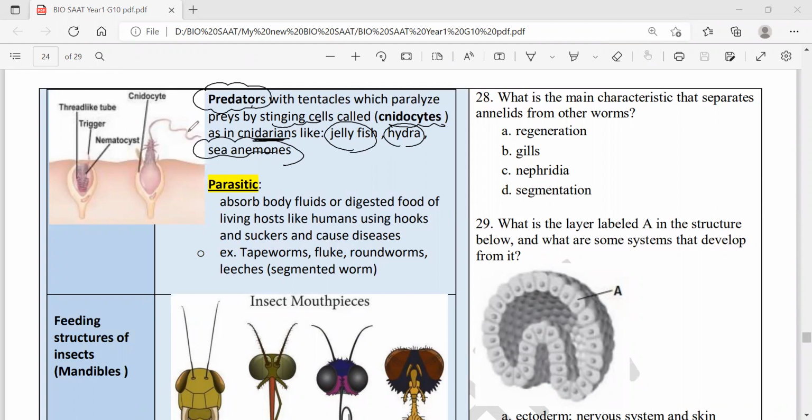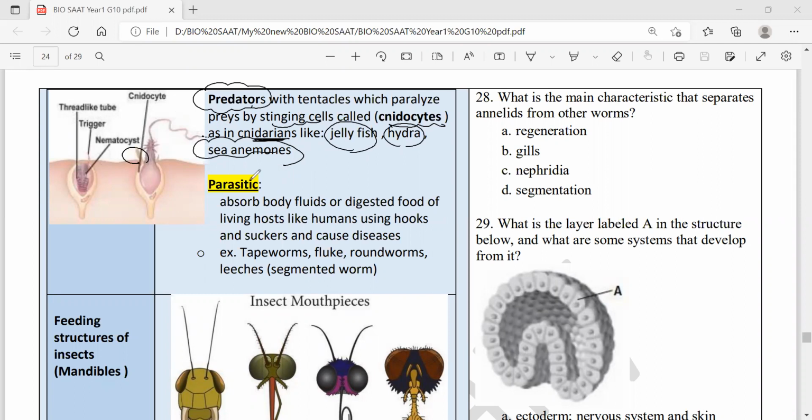I think maybe one of you got stung before by a jellyfish. See, what you don't see actually is this. When there is a sensor here, a trigger, when stimulated by whatever, it's detached, as you see, and moves the poison it has in this tube into the prey and paralyzes it. Predators, one of the ways.